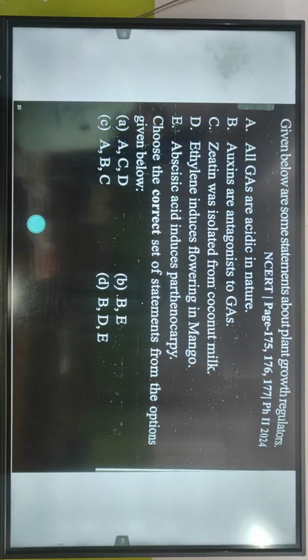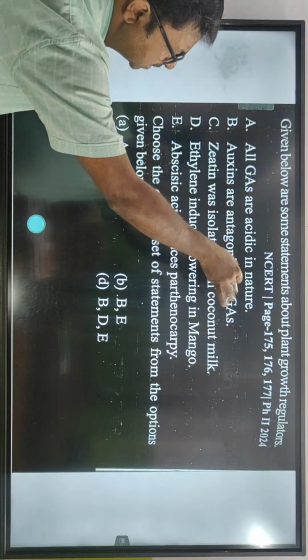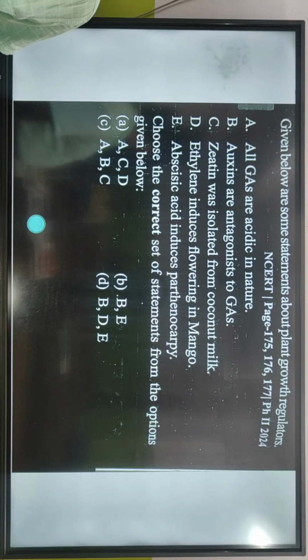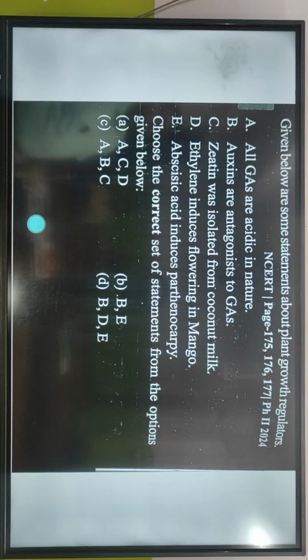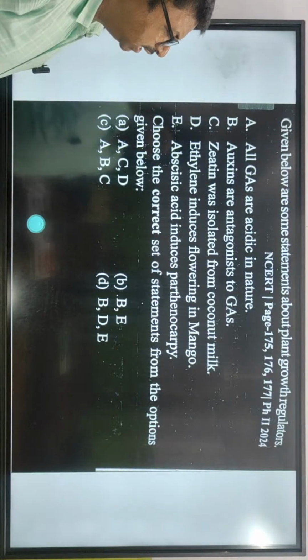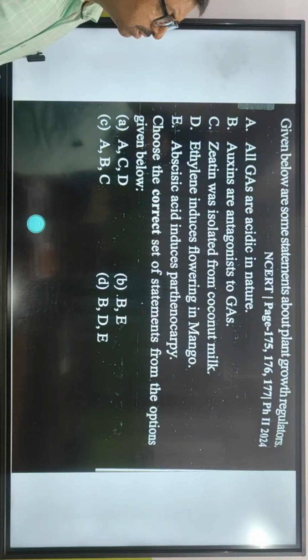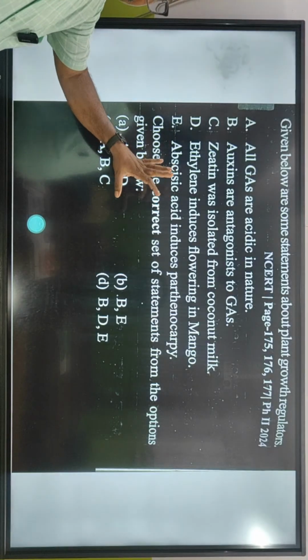Given below are some statements about plant growth regulators. Maybe you can do this one. All gibberellic acids are acidic in nature. Yes. Auxins are antagonistic to GA. Antagonist means opposite. Do you know? You don't. Zeatin was isolated from coconut milk. You don't know. Ethylene induces flowering in mango. It induces flowering, not fruiting. Okay, you don't know this. Acetic acid induces parthenogamy. You don't know this. What do the five use?